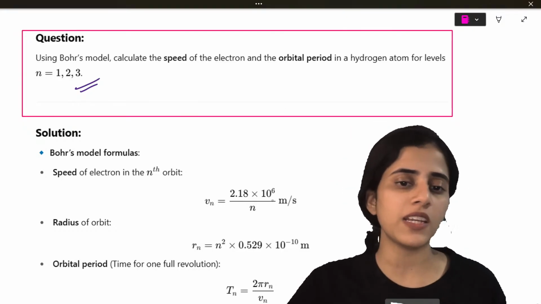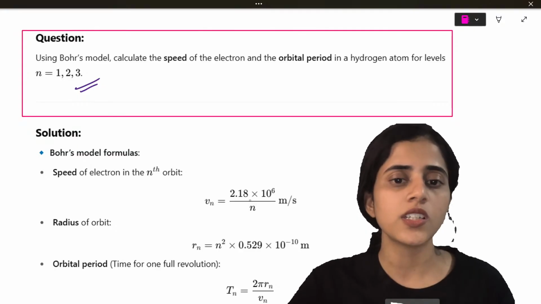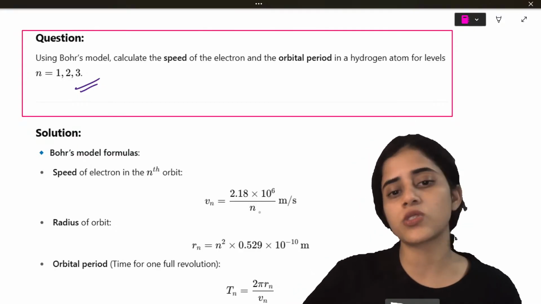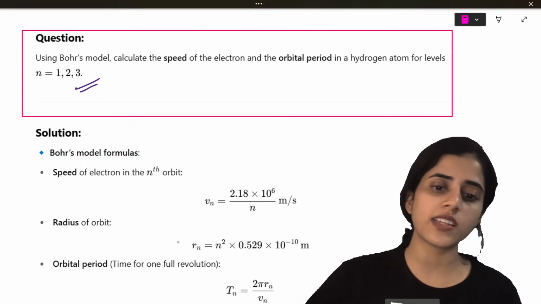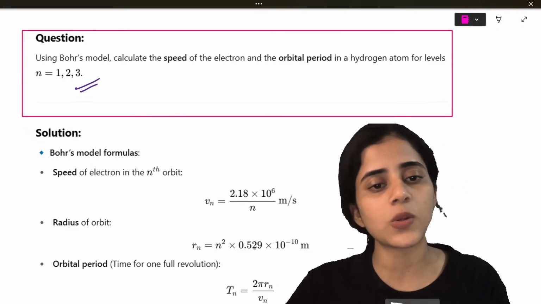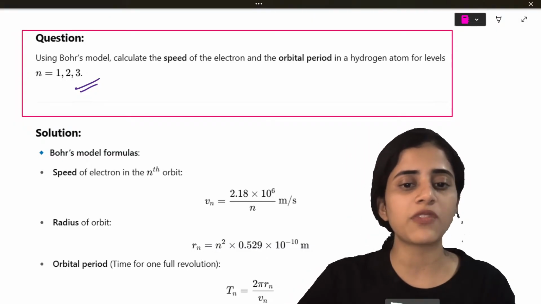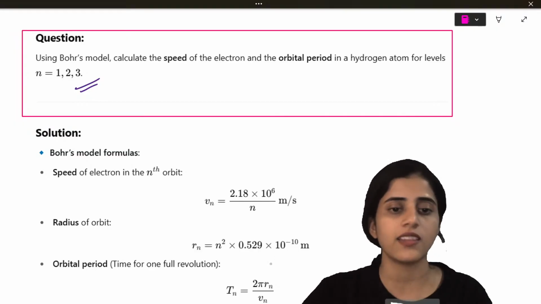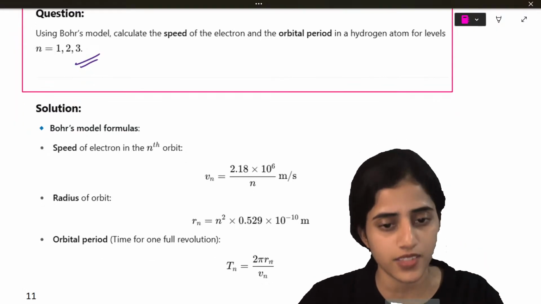What is the formula for speed? V is equal to 2.186 into 10 raised to 6 by n. And what is the radius? Rn is n square into 0.529 times 10 raised to minus 10. These are all constants. You can just learn these.